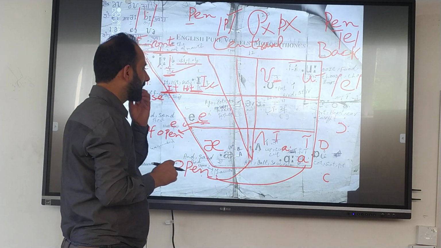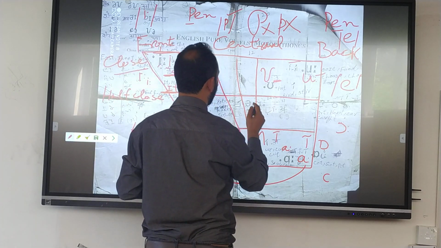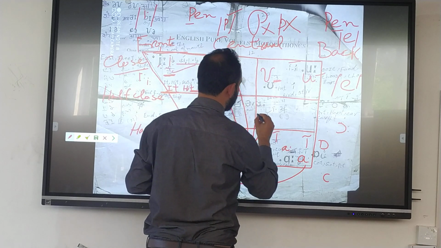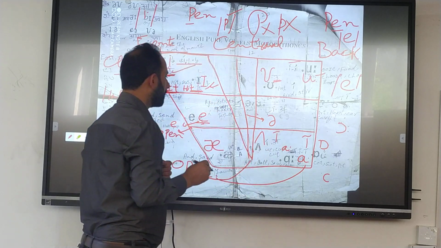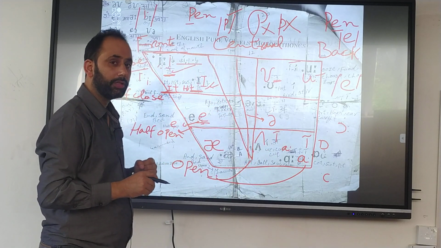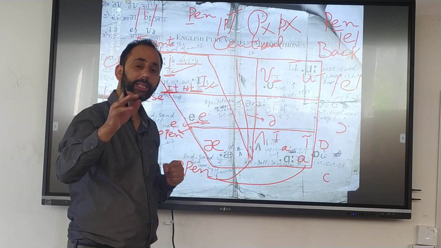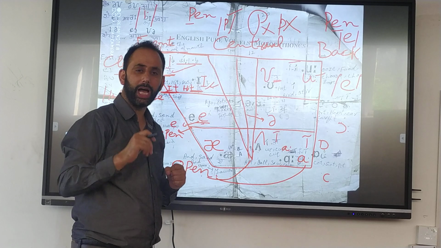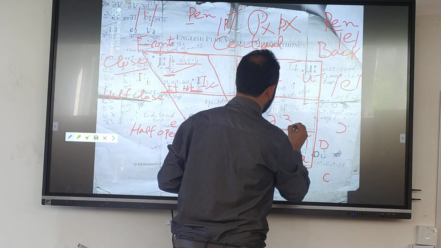And the last but not least, there are two which come in the central. This is ago, about, mother, and this is just long.